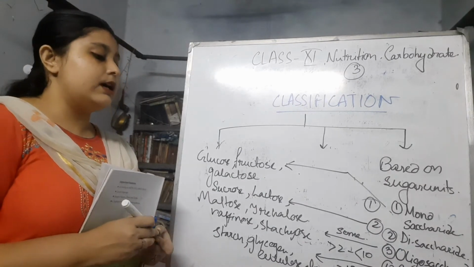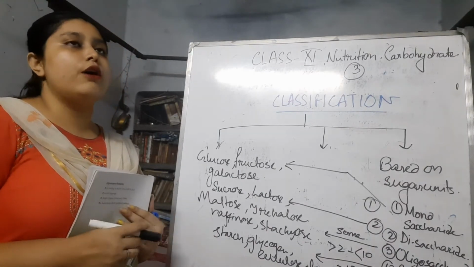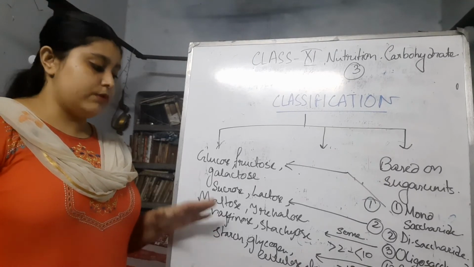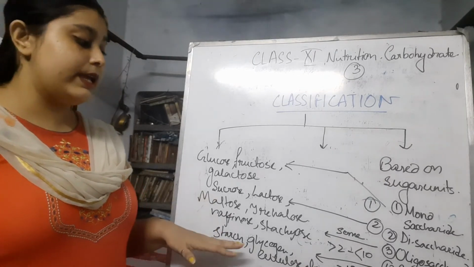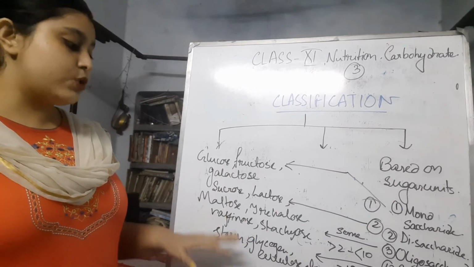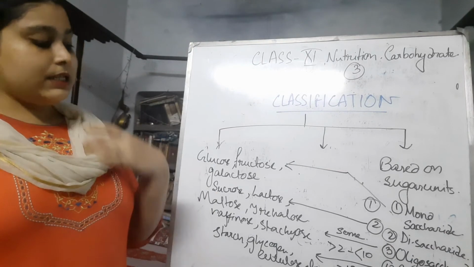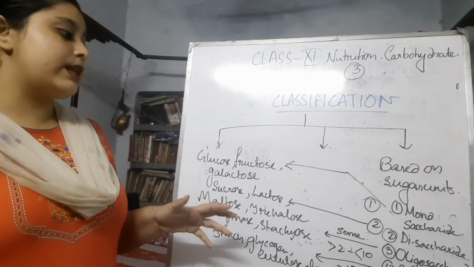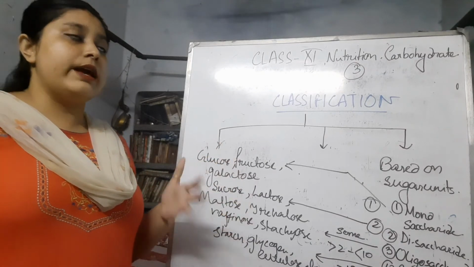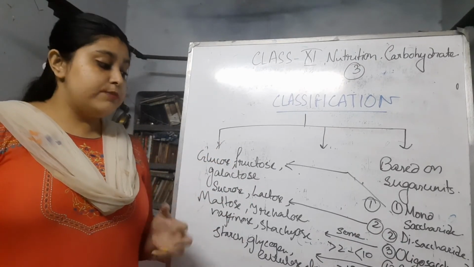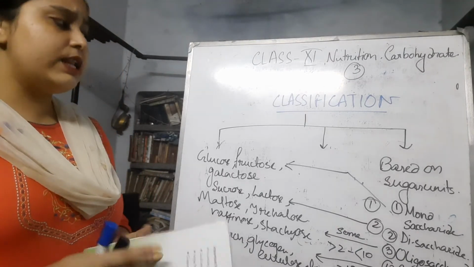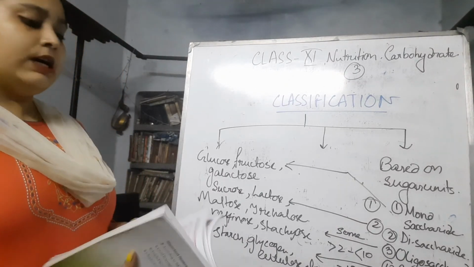Starch is the storage form in plants, and glycogen is usually seen in animal sources, like in our body and in every animal's body. The carbohydrate storage is called glycogen. Cellulose is one more thing that is not digestible in our body. It only helps to form the bowel content and helps the movement of the bowel. So this is more or less the classification of carbohydrates.